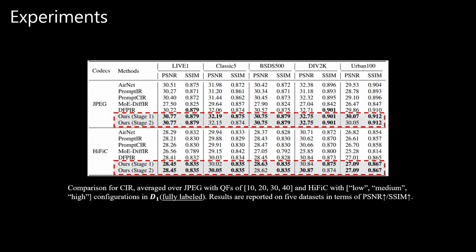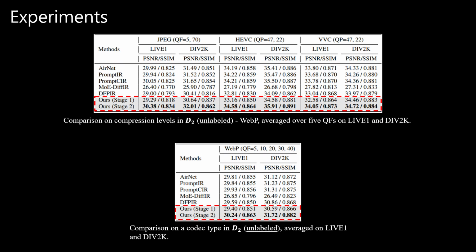Now our experimental results. These results on labeled data D1 show that our method achieves performance comparable to the state-of-the-art explicit method DFPIR while outperforming implicit methods. Next, on unlabeled data, the two existing methods exhibit a significant performance drop. However, our method consistently maintains strong performance, effectively bridging the gap between labeled and unlabeled settings.